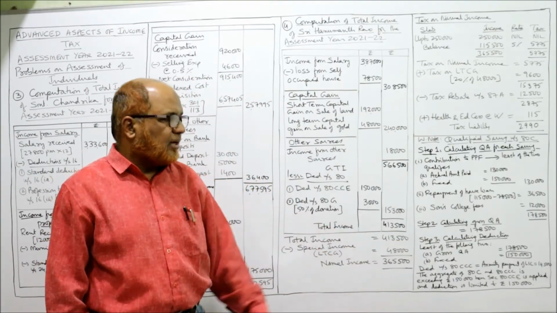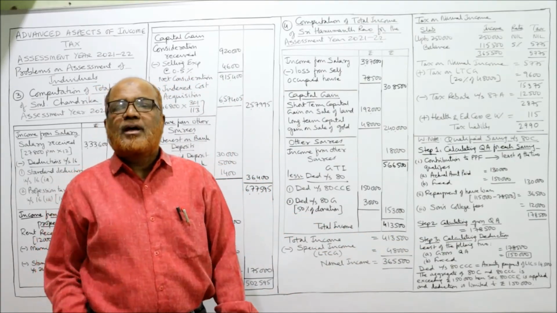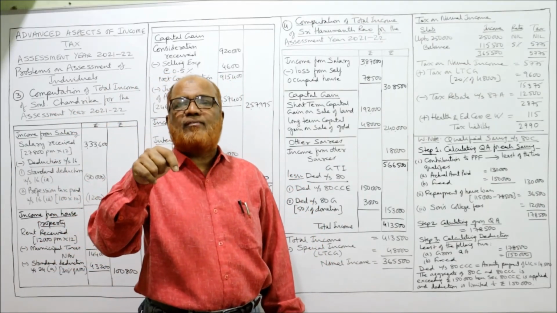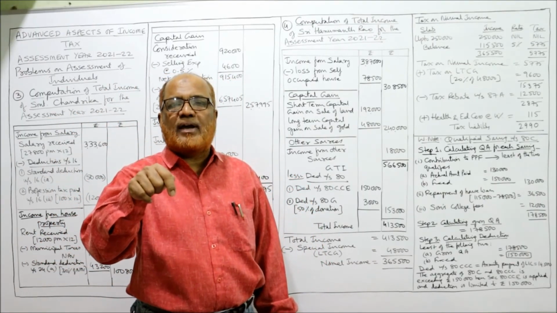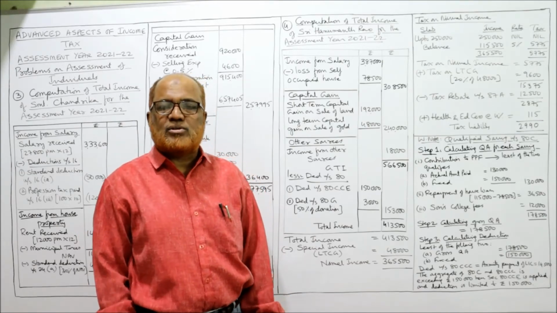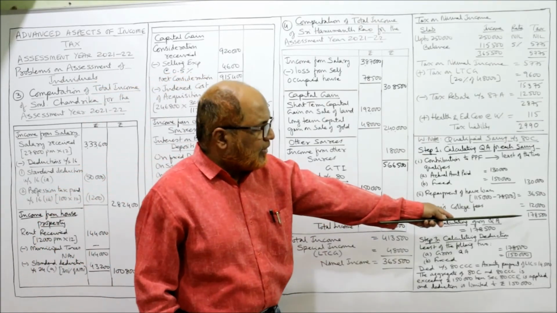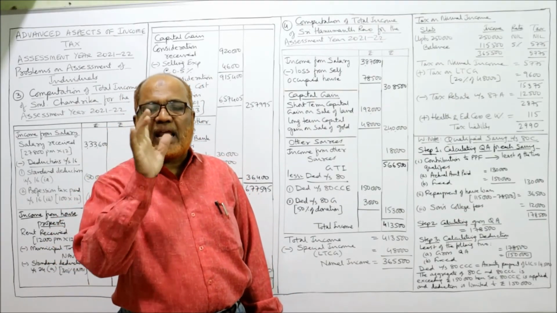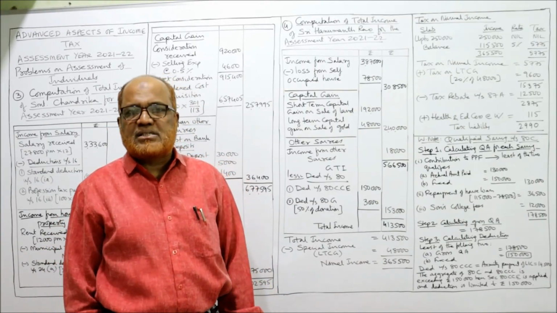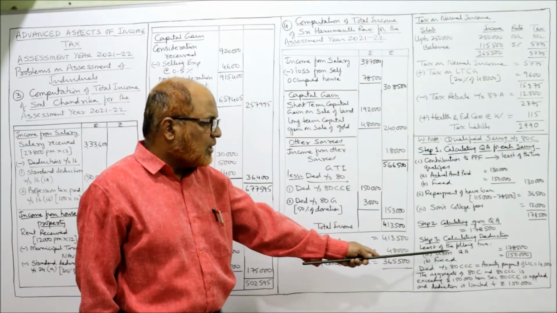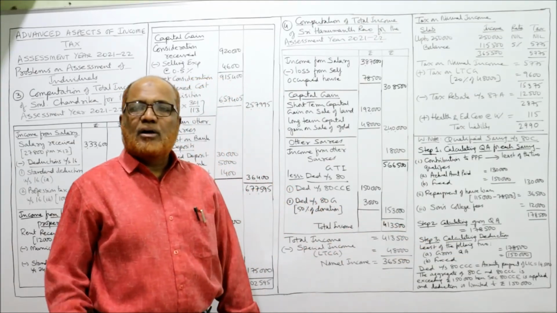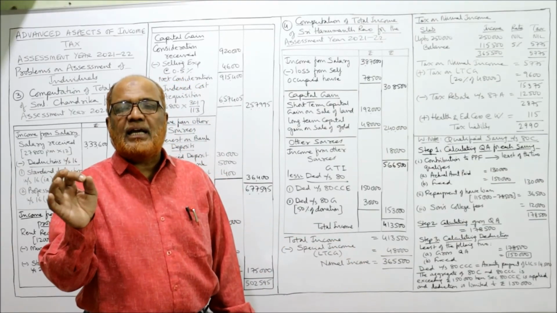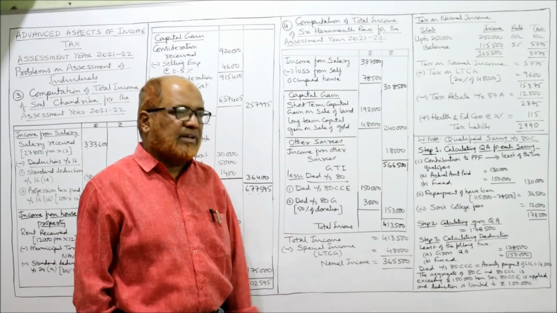Now step number 3, calculating the deduction. The deduction is the least of the following 2: actual gross qualifying amount or fixed 1,50,000. The gross qualifying amount is 1,78,500. The fixed amount allowed is 1,50,000. Whichever is least, so 1,50,000 is the deduction allowed. So deduction under section 80C is 1,50,000.